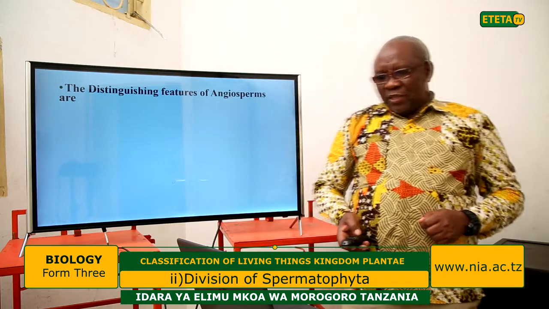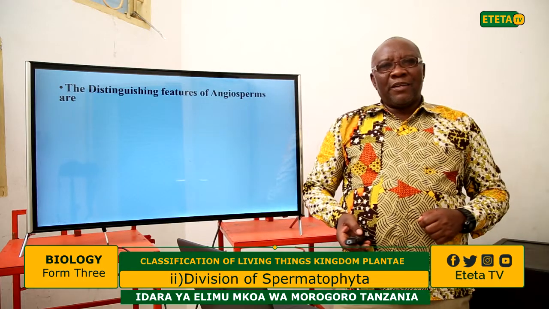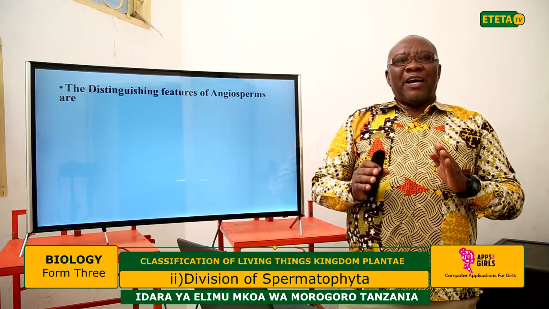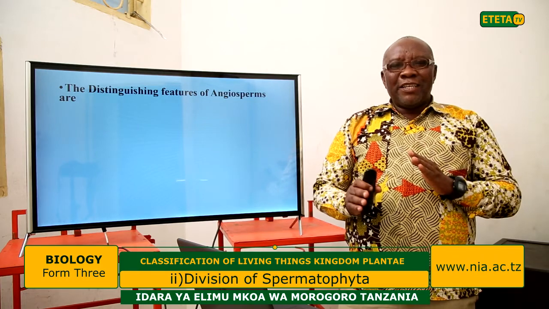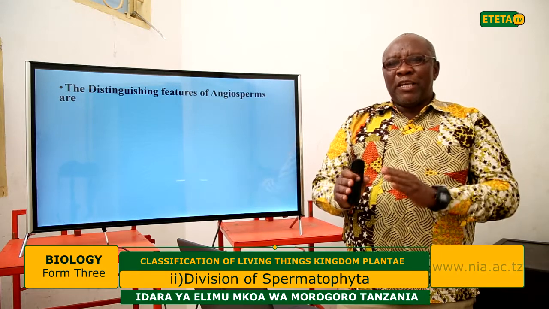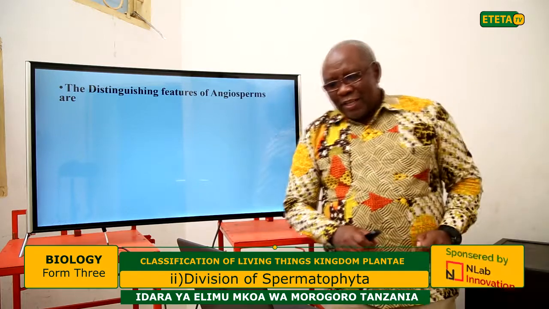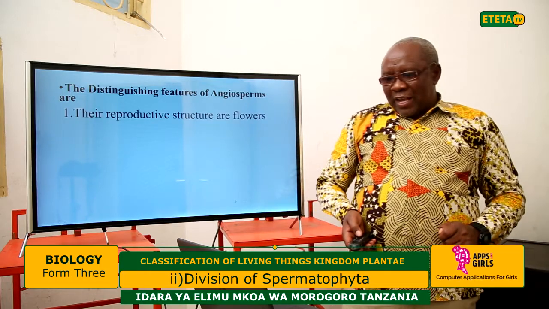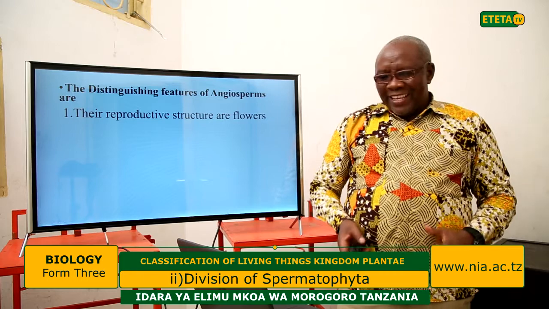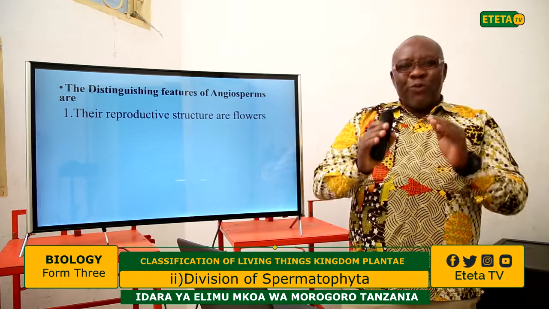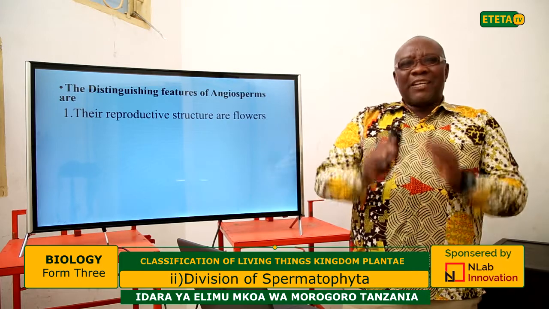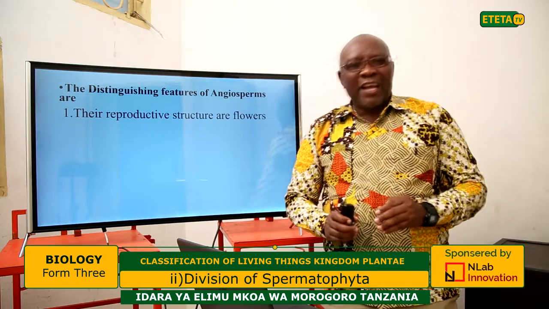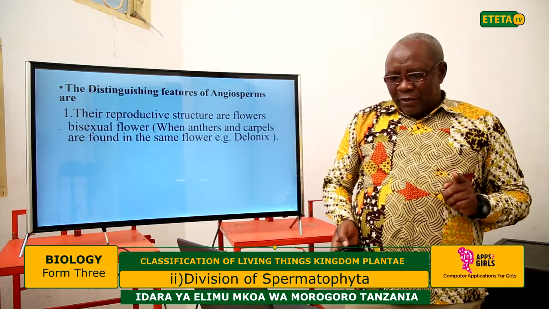Let us see the distinct features of the angiosperms: the peculiar structures or features which let us group plants as angiosperms. One, the reproductive structures are flowers. Why are these plants classified as angiosperms? Because their reproductive structures are flowers. That is point number one.